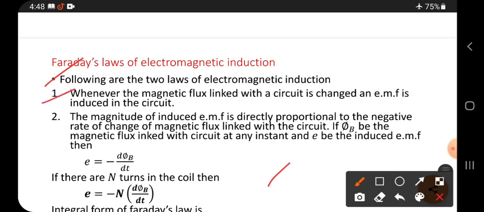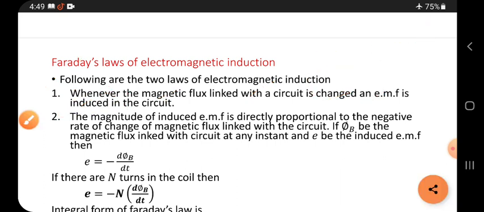First point: whenever the magnetic flux linked with a circuit is changed, an EMF is induced in the circuit. Induced means produced in the circuit.